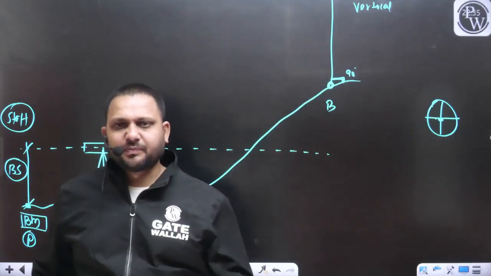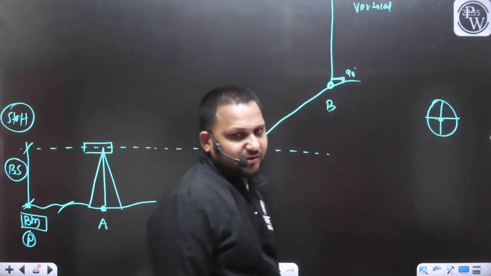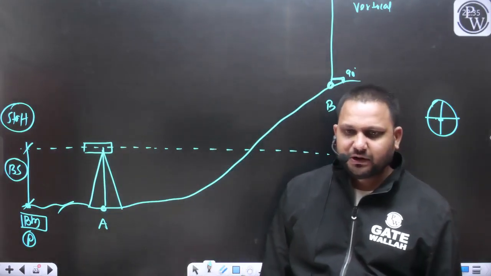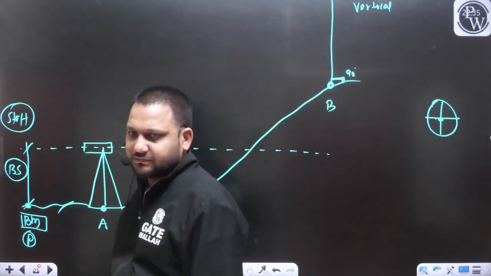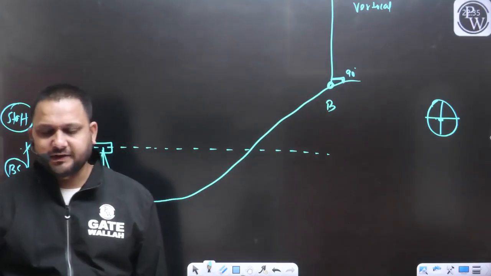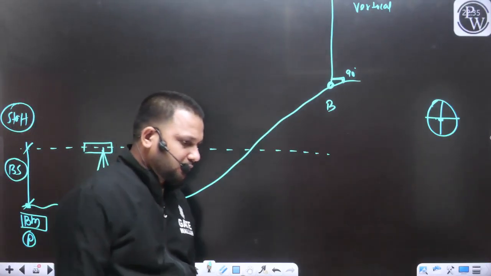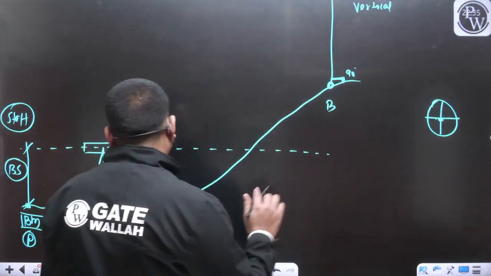If the telescope is perfectly horizontal, if the line of sight is perfectly horizontal, we can take the staff reading corresponding to that line of sight. I hope this point is clear to you. Okay, so now let's understand.